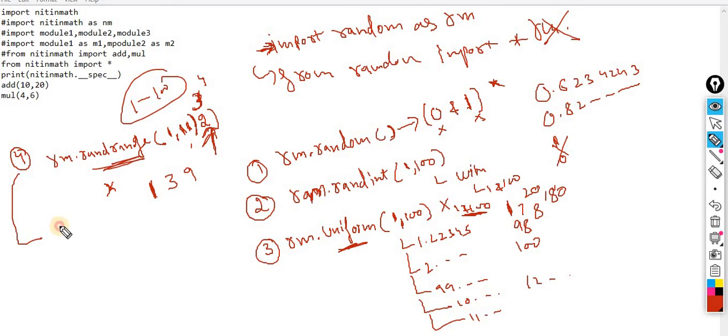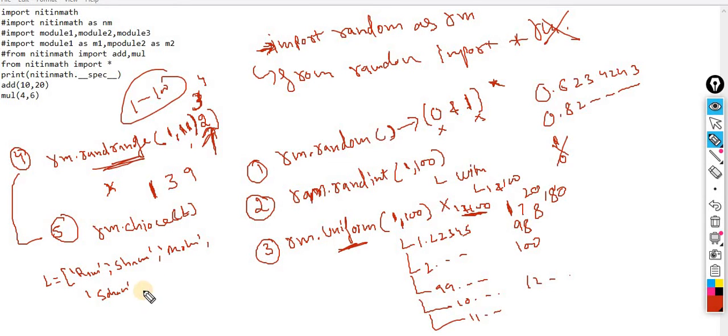And the last one is choice, rm dot choice. Now what is the meaning of this? Choice of L. Now understand this point. Here there is a set of people, let's suppose Ram, Sham, Mohan, Sohan, and Rani, and so many people are there. I want to select only one person.